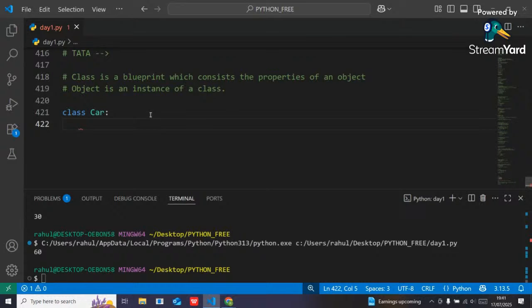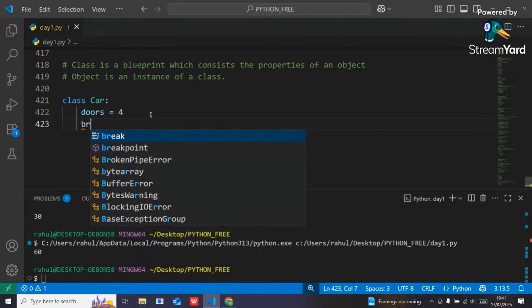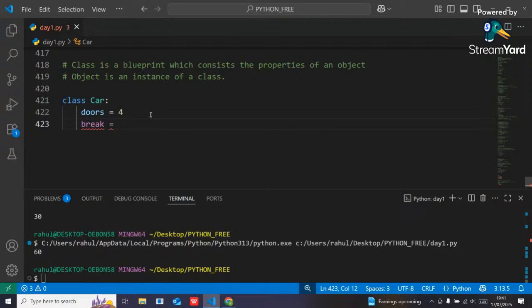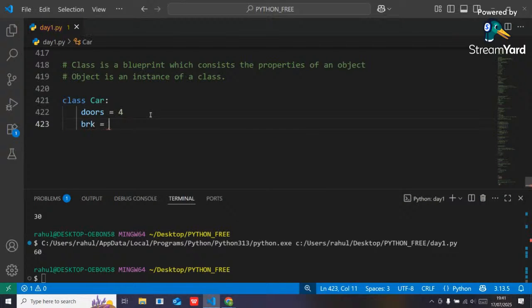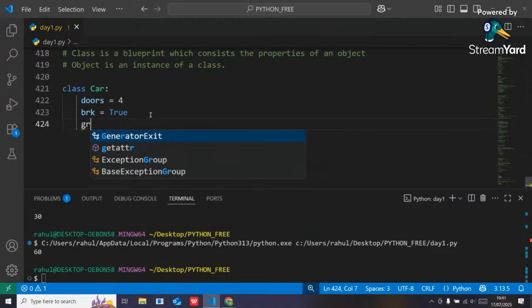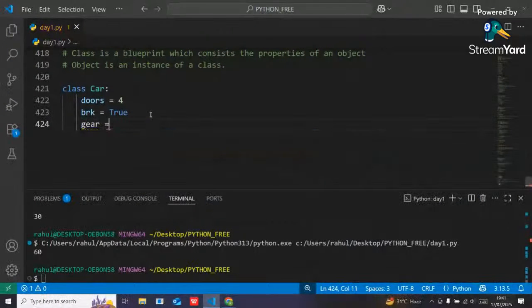So here is my car. Suppose for the car, how many doors will be there? Doors: I want to assign 4 doors. Brake will be there or not? Yes, brake will be there. Brake is a keyword now, sorry, BRK. Gear will be 4. Total 4 gears will be there.